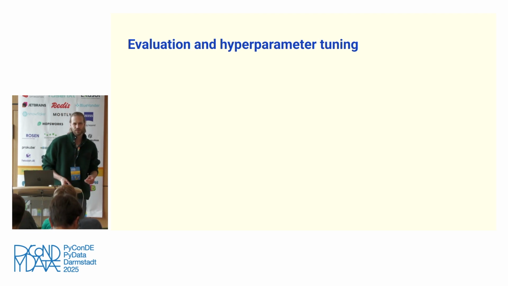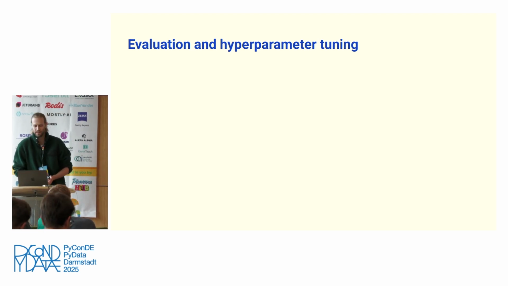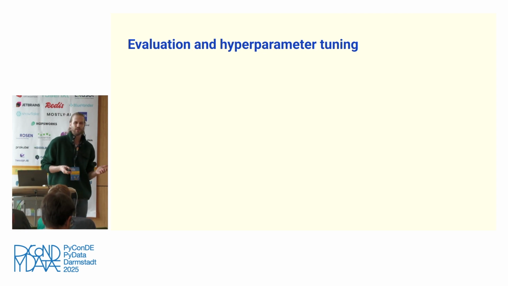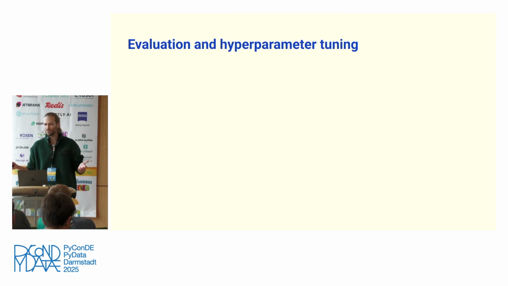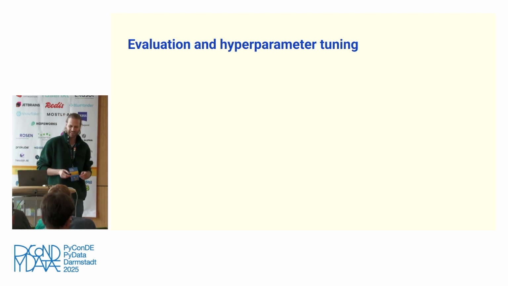So I would like to explain a bit how we did it and what we learned, especially on the way, I think. First of all, why is it hard? I think it's hard because compared to a classification problem, you don't really have hard metrics like, I don't know, the precision or something like this. So typically what people resort to is these LLM as a judge metrics, and they can be quite unstable, irreproducible, and so on. So they are not so nice to work with, I have to say.